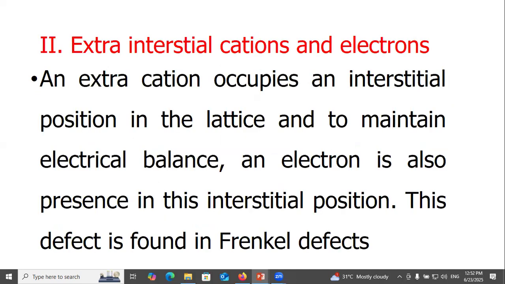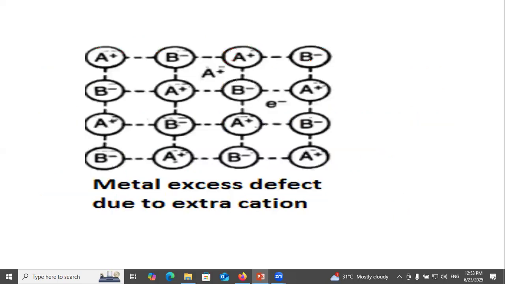Extra interstitial cations and electrons: an extra cation occupies an interstitial position in the lattice to maintain electrical balance. An electron is also present in the interstitial position. This defect is found in crystals showing Frenkel defects.